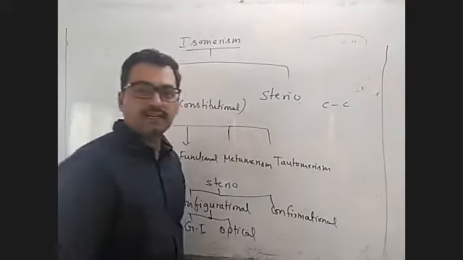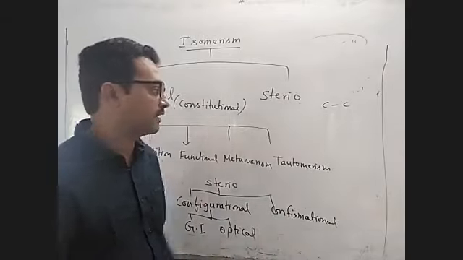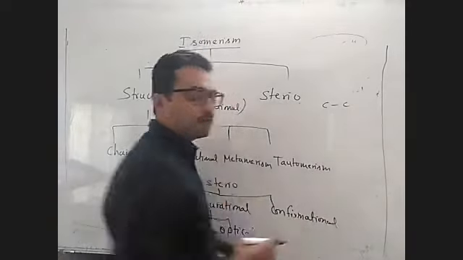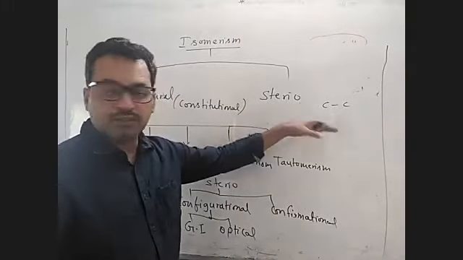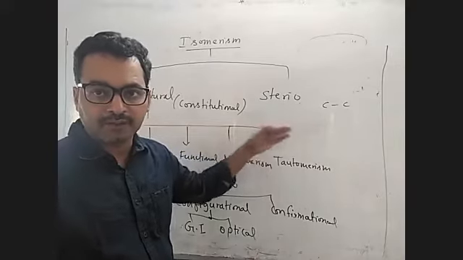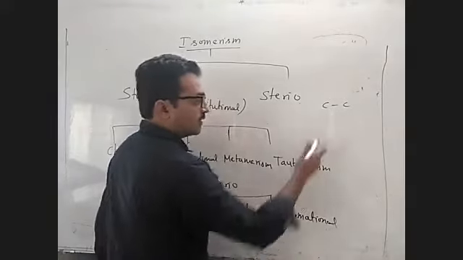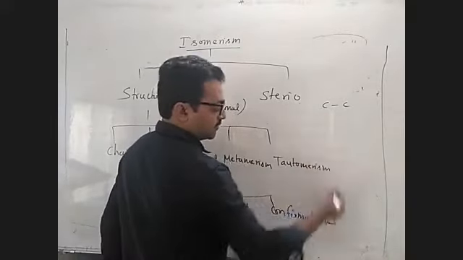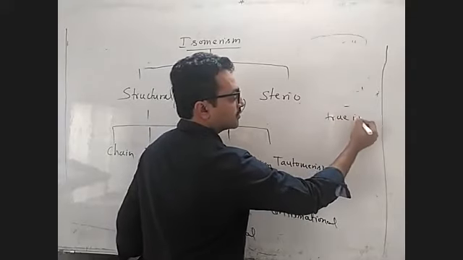Those isomers are called conformational isomers. Generally you will see them in alkanes and cycloalkanes. You might have heard of the gauche form, skew form, staggered form, anti-staggered, and eclipsed form. These isomers are not the true isomers actually.